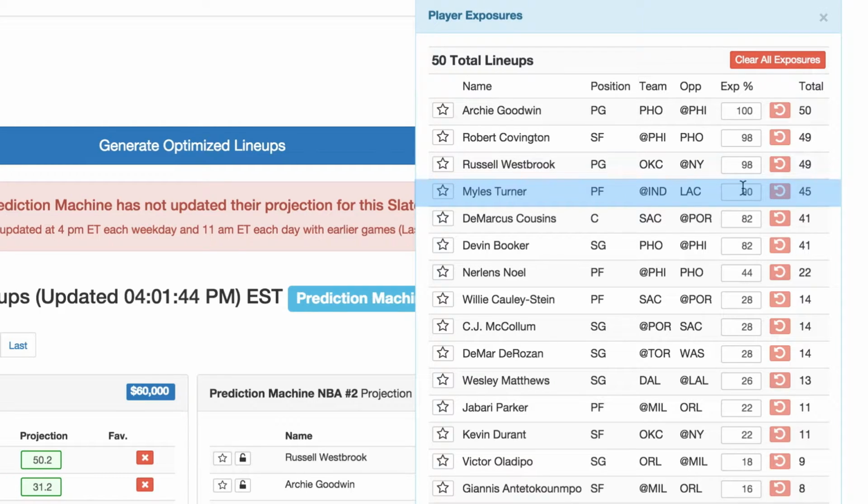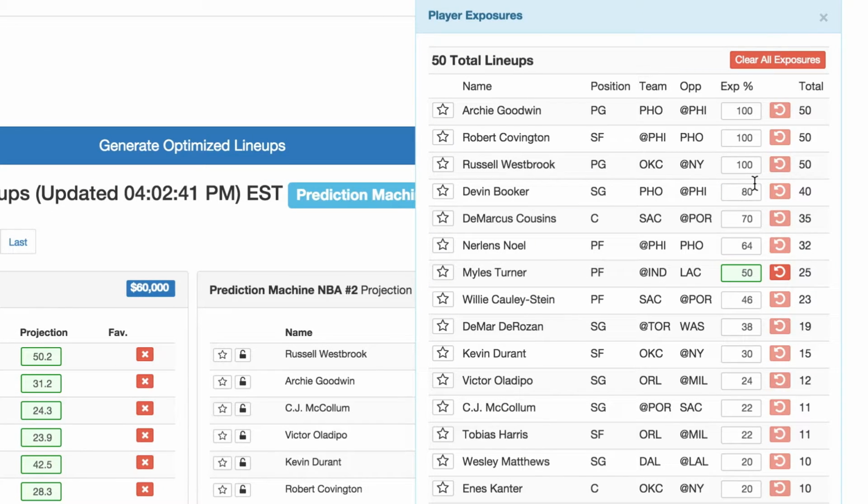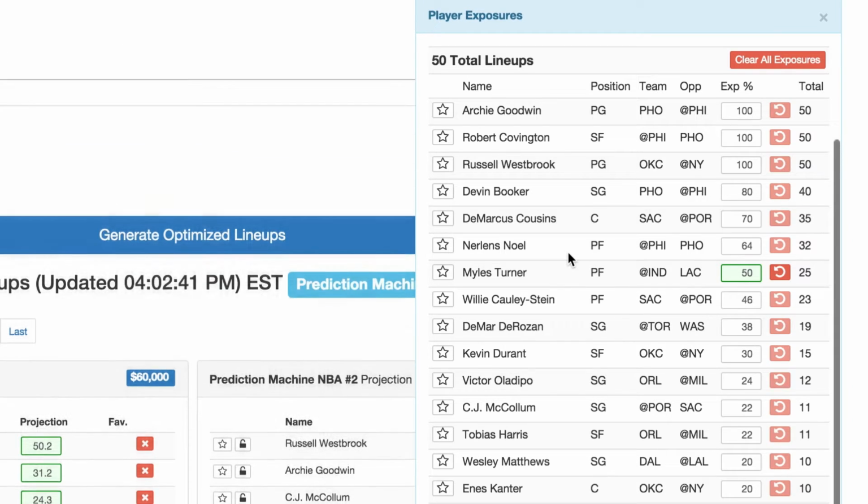But maybe with 50 lineups, you want to keep a little lower on Miles Turner, given that he can be quite a volatile player. So let's say that we only want to have him on 50% of our lineups. We can just do that, and that's automatically updated. So we can see that gives us more exposure to Robert Covington, a little less to Boogie, a little more to Norman Powell. That's because we have to give some of those power forward spots to different players.